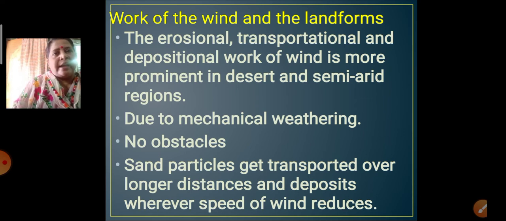The wind, as we know, is mainly more prominent in desert as well as semi-arid regions. The erosional, transportational and depositional work of the wind is more prominent in the desert and the semi-arid region. In the previous lesson we have learned that mechanical weathering is also more dominant in such regions, so the weathered material is spread over a larger area in such deserts and semi-arid regions.